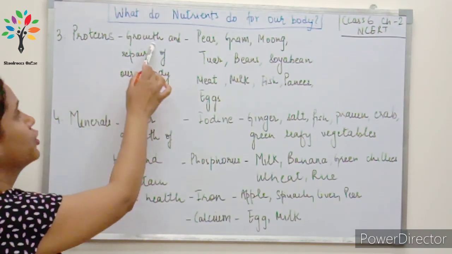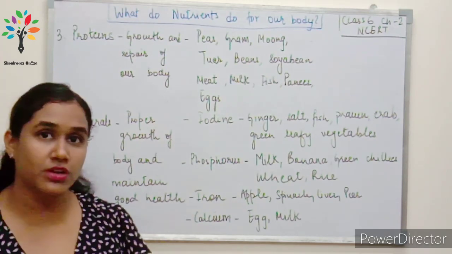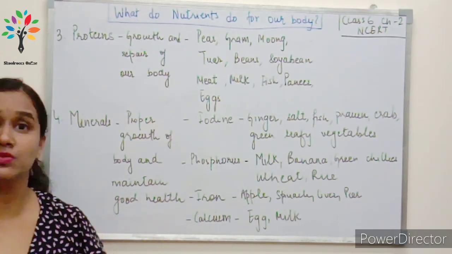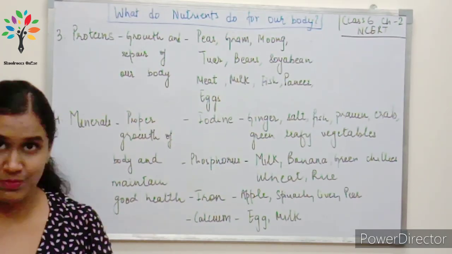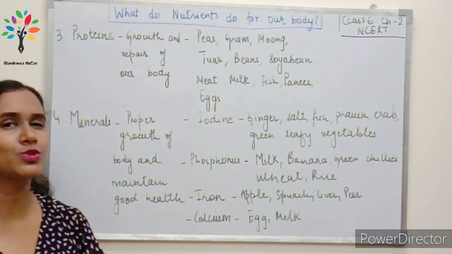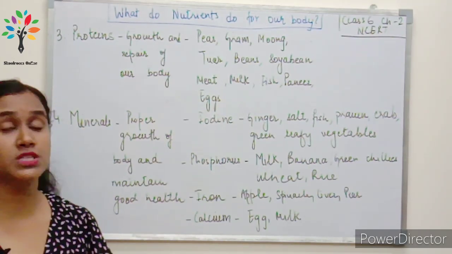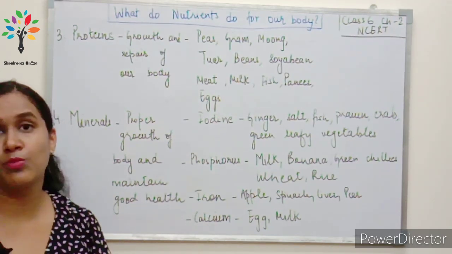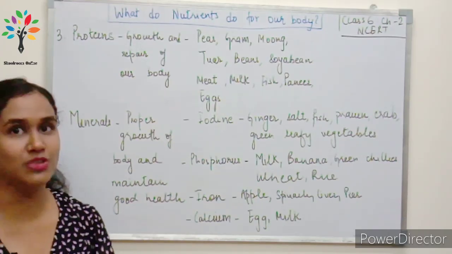Okay, now starting with the third component, proteins. Proteins help in the growth and repair of our body. Okay, so it is very important for the growth and repair of our body. So that is why for children who are growing, protein diet is recommended. Okay, and also for sportspersons and athletes, the protein diet is recommended because due to rigorous exercises the body needs regular growth and repair of the parts of the body.